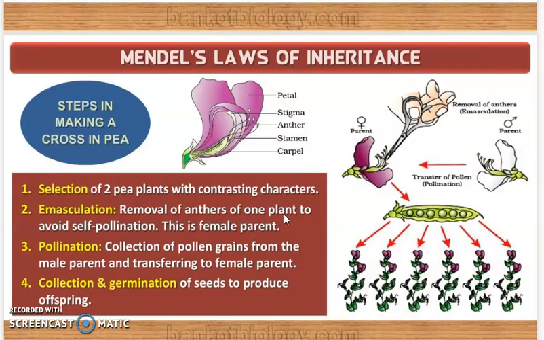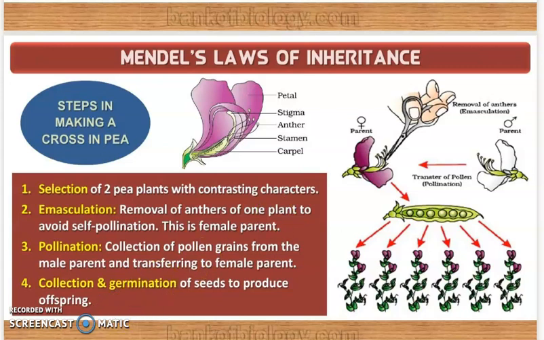Okay, so he chose two contrasting characters. He carried out emasculation in one flower which removes the male parts, and then he carries out pollination where cross pollination is done, and then collection and germination of the seed is happening.